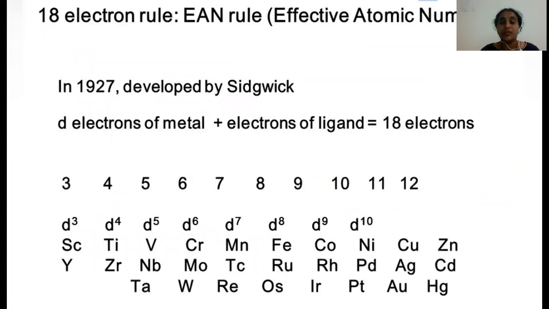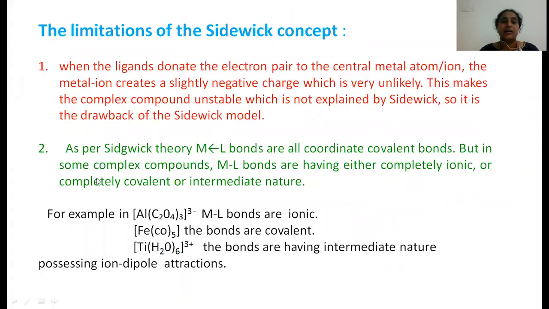Like this, Sidgwick explained the stability of the complexes and also the structure of the complexes. After explaining complex formation, there are also some limitations of the Sidgwick theory. The first limitation: while forming the complex, ligands donate electrons to the central metal atom.